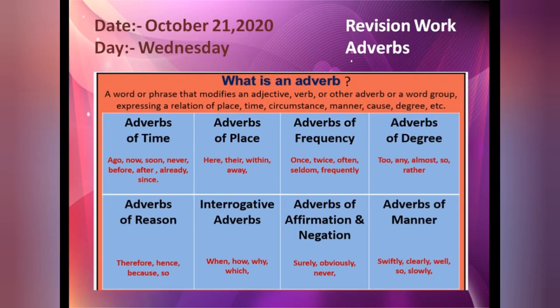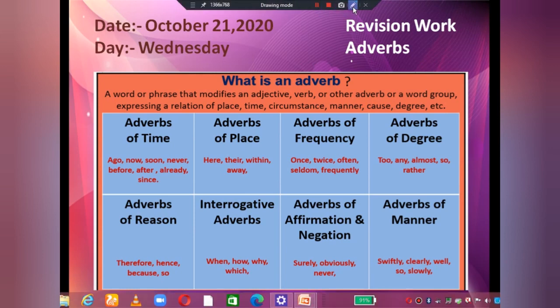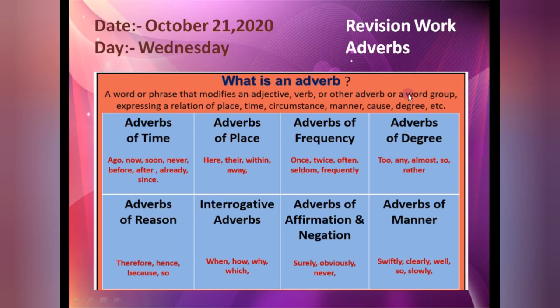In this, first of all, the first topic we are taking is: what is an adverb? A word or phrase that modifies an adjective, verb or other adverb, or a word group expressing a relation to a place, time, circumstances, manner, cause, degree, etc. It means adverbs are mainly the words that describe an adjective, verb or other adverb. You have to keep in mind all the types of adverbs.